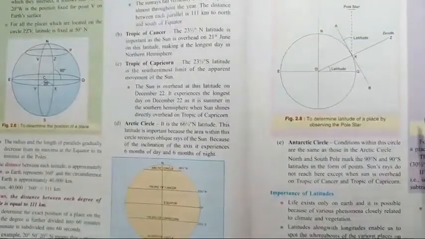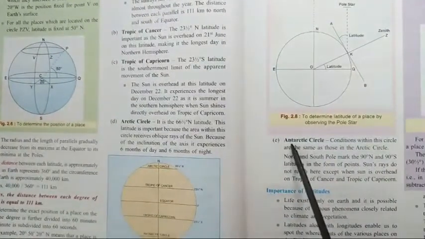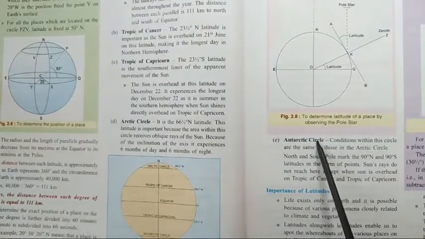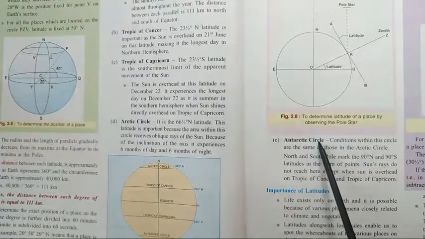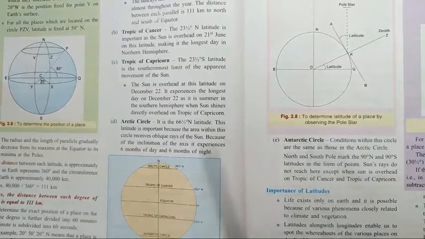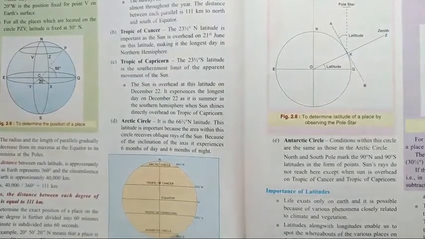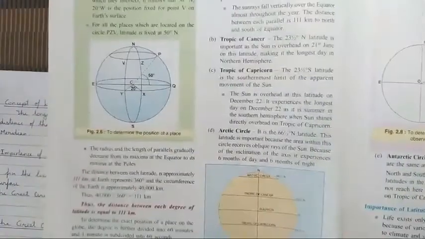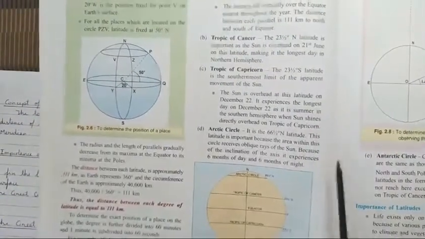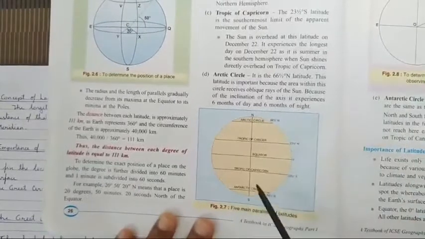Same way, if you see here another one, here is the Antarctic Circle. So 66.5 degree south latitude, what we call the Antarctic Circle. So both these latitudes are very, very important. Now let's see here the Arctic Circle, how the Arctic Circle is so important. Okay, let's see here. So first of all, let me show you in the figure.